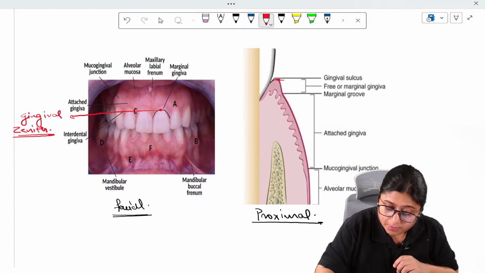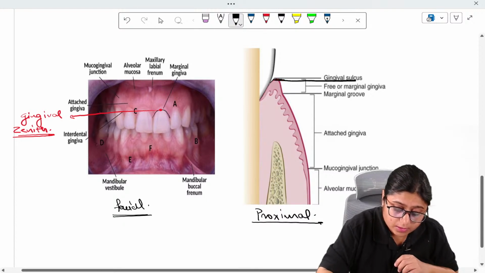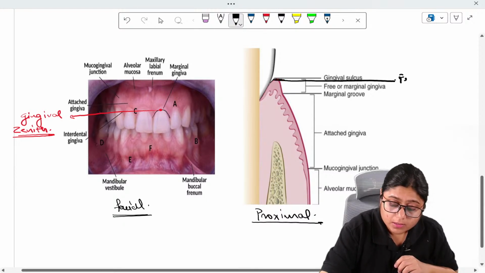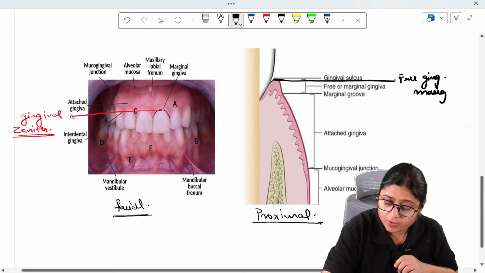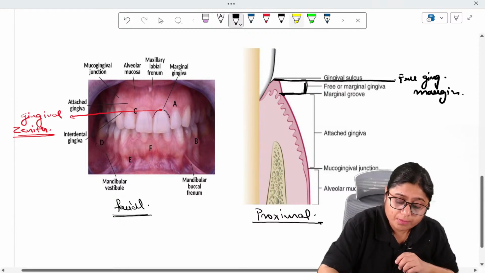This is the free gingival margin from where it begins, and from the free gingival margin up till this depression, this part is your free gingiva or marginal gingiva.